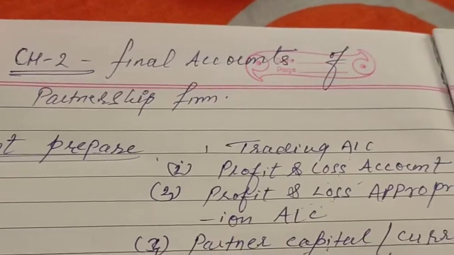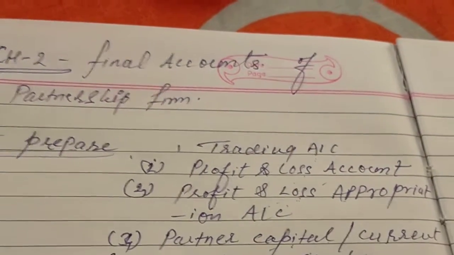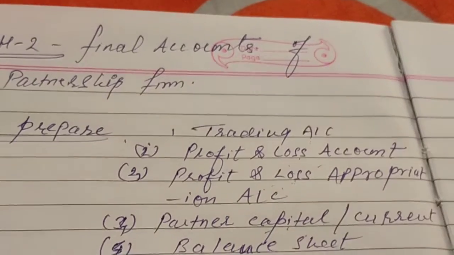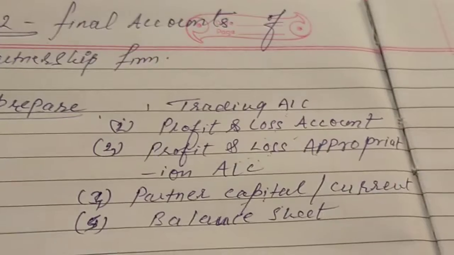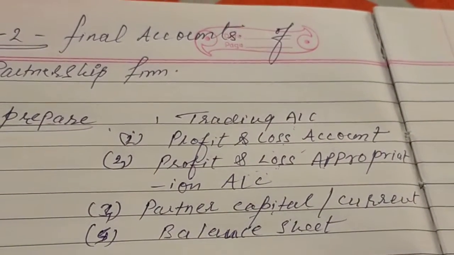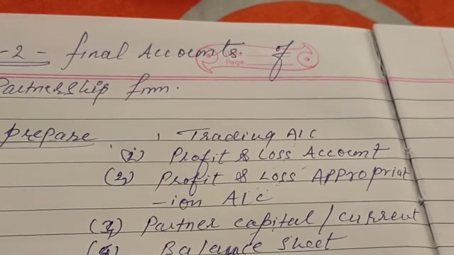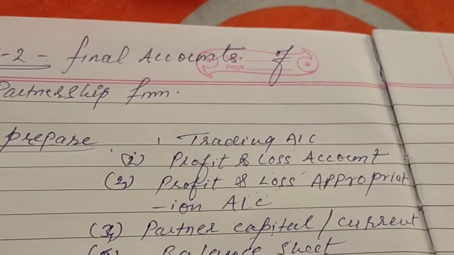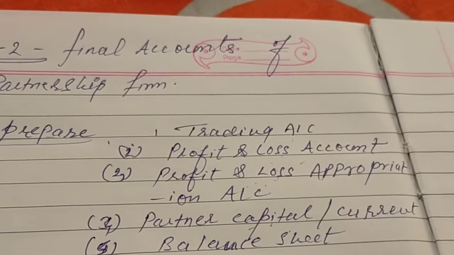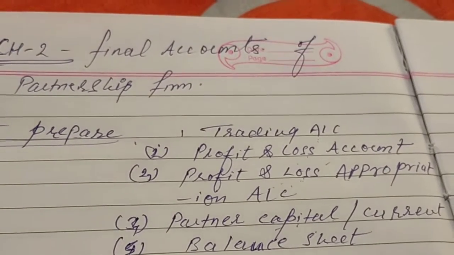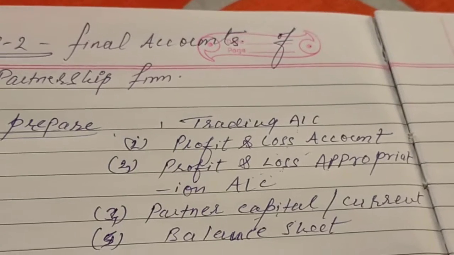Basically there are five accounts in this chapter, and their names are trading account, profit and loss account, profit and loss appropriation account, partner capital and current account, then balance sheet. As we know very well, trading account, profit and loss account and balance sheet we have studied in the 11th class. Only two accounts are more, P&L appropriation account and partner capital account.